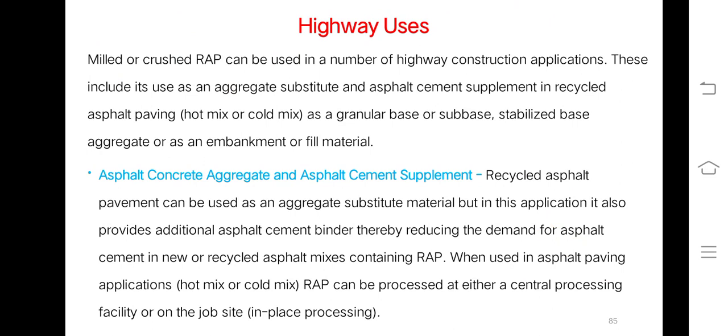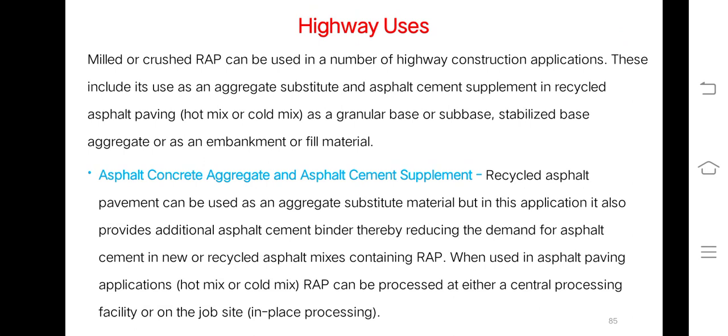Highway uses. Milled or crushed RAP can be used in a number of highway construction applications. This includes its use as an aggregate substitute and asphalt cement supplement in recycled asphalt paving, either in hot mix or cold mix, as a granular base or subbase, stabilized base aggregate, and as an embankment or fill material.